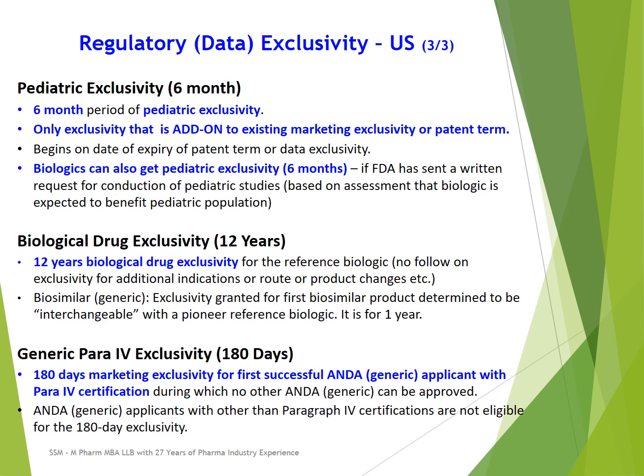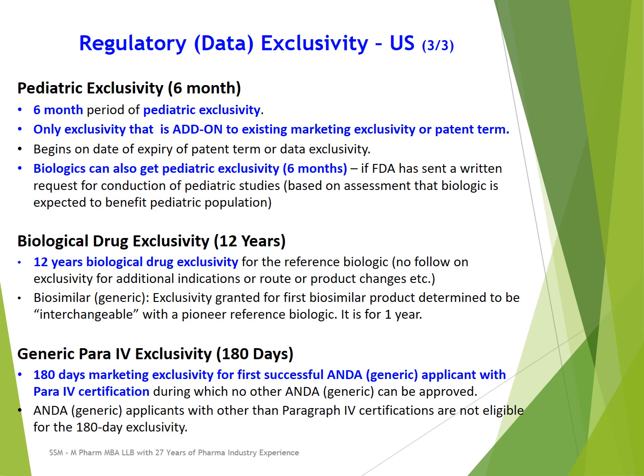So there are four different types of generic application: para 1, para 2, para 3 and para 4. We'll talk about these in detail in another video. But a para 4 application is basically when the generic company is challenging the patents listed in the Orange Book. So in this case, the innovative company has listed the patents related to the product in the Orange Book and they have not expired.